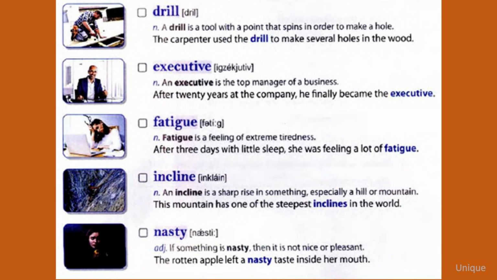Incline. An incline is a sharp rise in something, especially a hill or mountain. This mountain has one of the steepest inclines in the world. Nasty. If something is nasty, then it is not nice or pleasant. The rotten apple left a nasty taste inside her mouth.